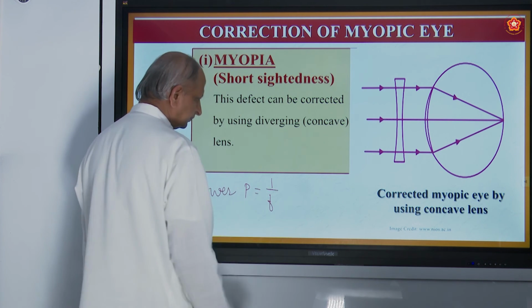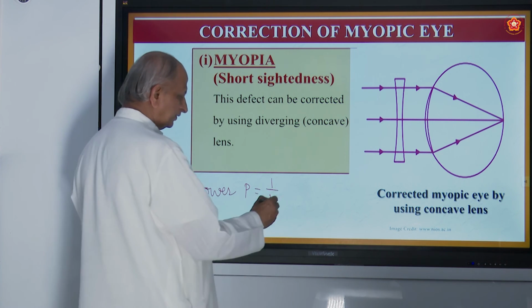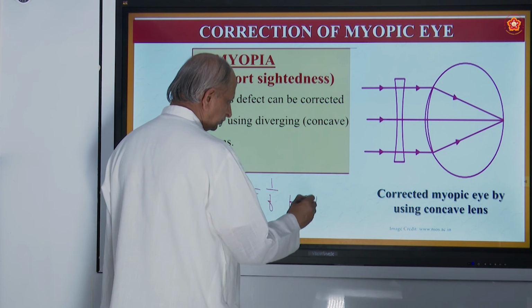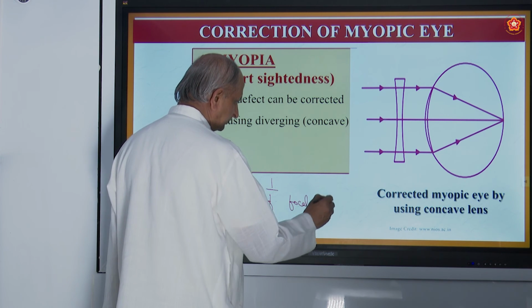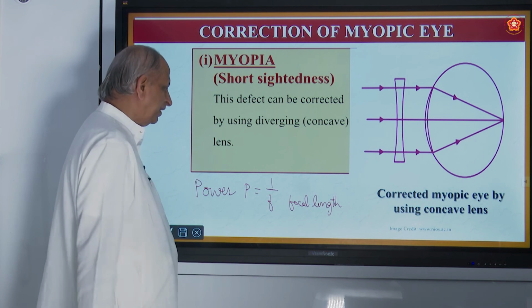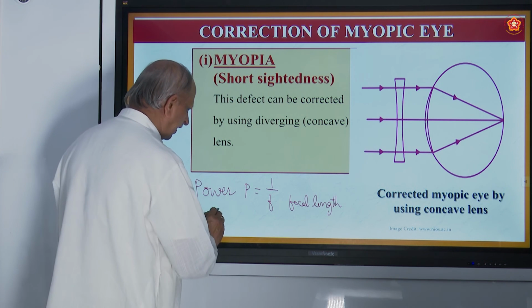The inverse of the focal length. F is the focal length. So the reciprocal of focal length is called power, and that is measured by a unit called diopters.